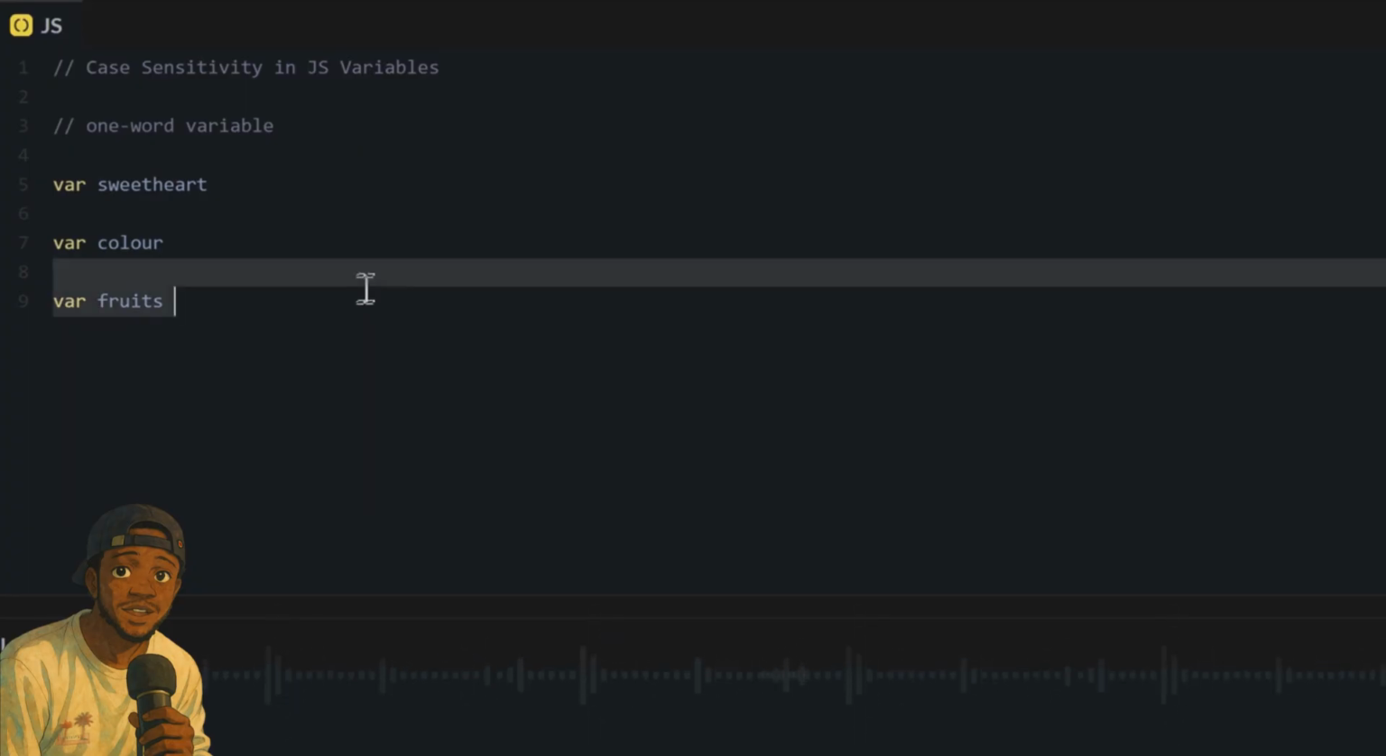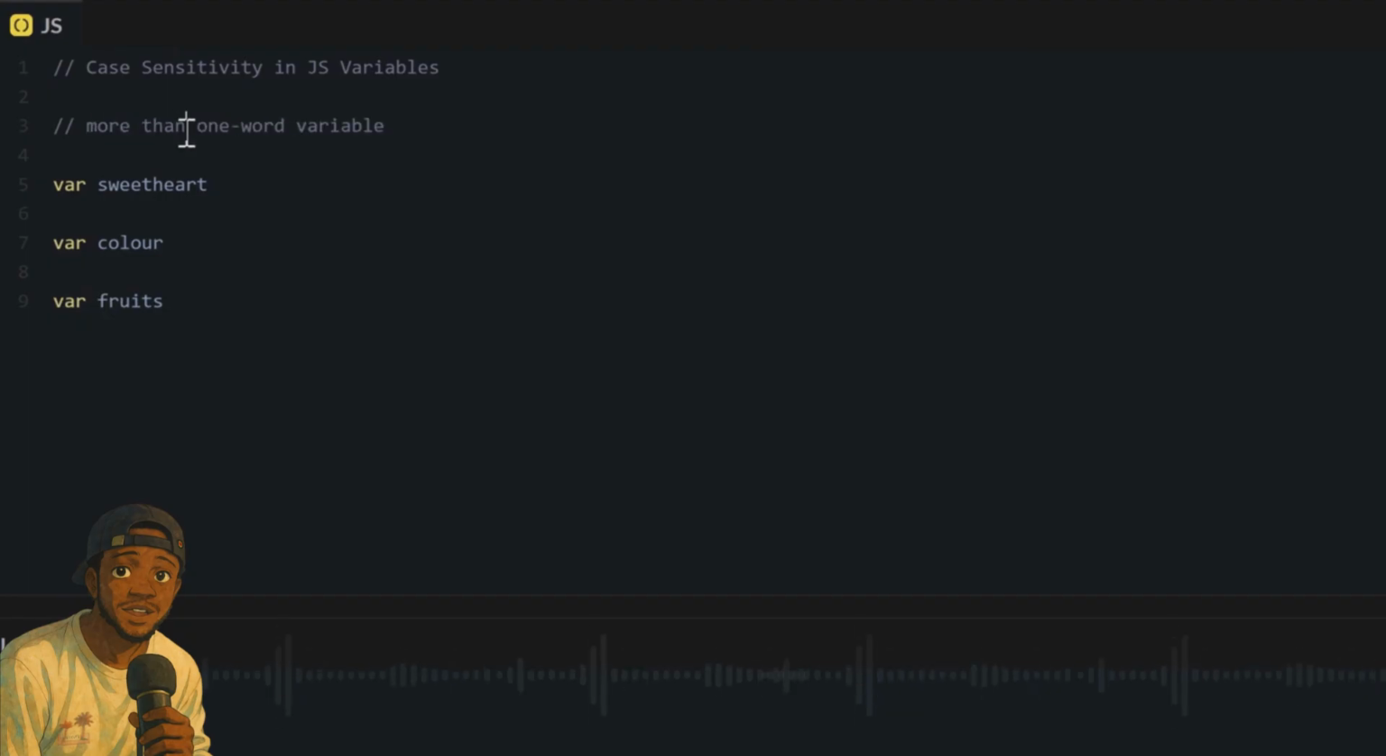However, if our variable name is more than one word, then we use what they call camel case. For instance, if I want to set my variable name to be my sweetheart, I won't write it like this, all small letters, because it would be hard to read. So we use my sweetheart with camel case. What is camel case? Camel case means we write the first word in small letters, and then the beginning of the next word is a capital letter. So if we have my sweetheart, we write it like this: my all in lowercase, then the beginning of sweetheart, the S, is in uppercase.